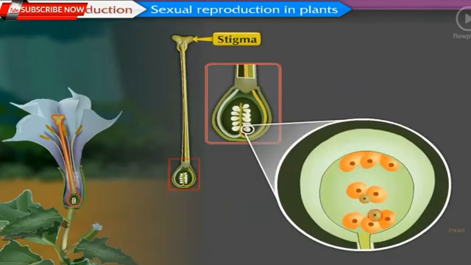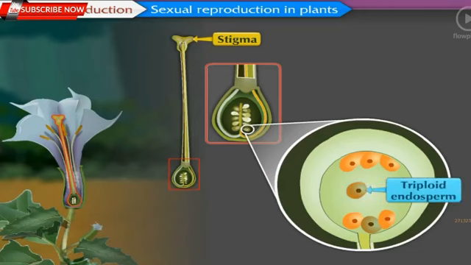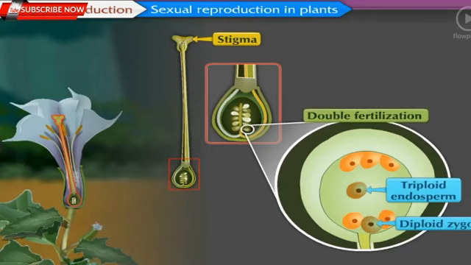One male gamete unites with the haploid egg cell to form a diploid zygote. This is fertilization. Second male gamete unites with the two haploid polar nuclei and thus triploid endosperm is formed. As two male gametes participate in this process, it is called double fertilization.